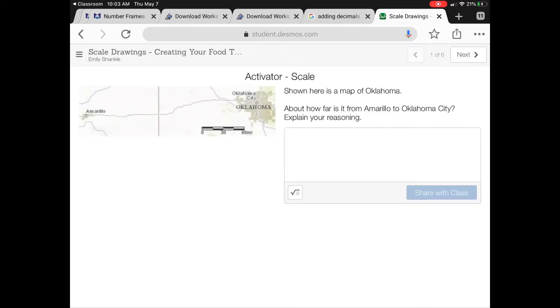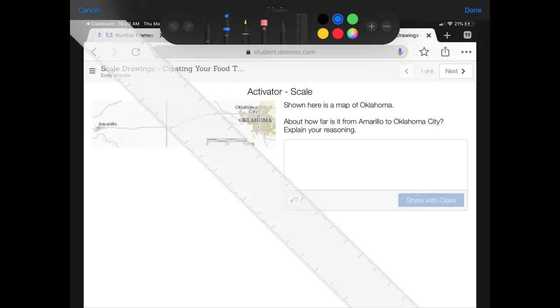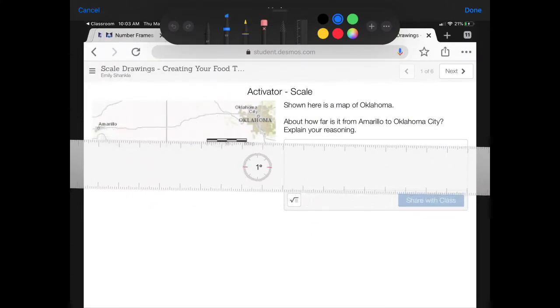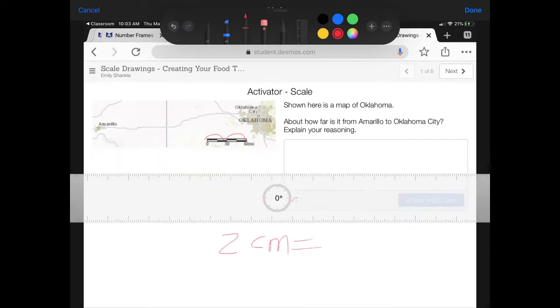The first activity wants us to figure out how far it is from Amarillo to Oklahoma City using the scale on the bottom. I went and grabbed a ruler with a screenshot and counted that the scale at the bottom is about 2 centimeters. When I move my ruler, I see that those 2 centimeters are equal to about 60 miles.